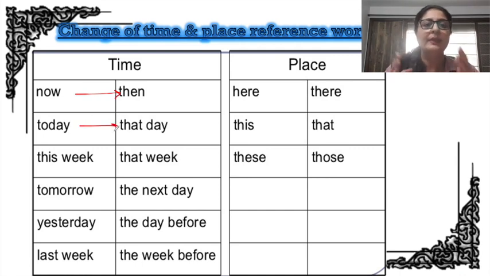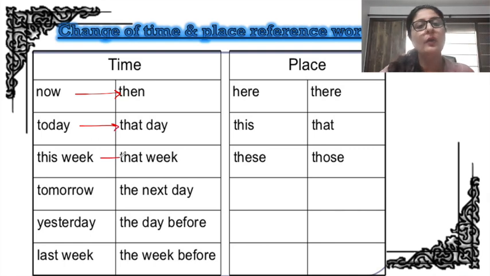For example, he said, I will go for a picnic today. So how are you going to change this? He said that he would go for a picnic that day. It will not be he said that he would go for a picnic today, because you are not talking to the person today. The person talked something maybe a day before or 2 days before or just a little time before, and that today will change to that day.